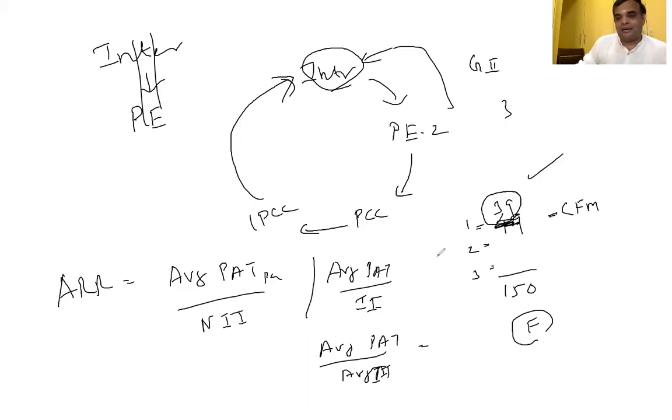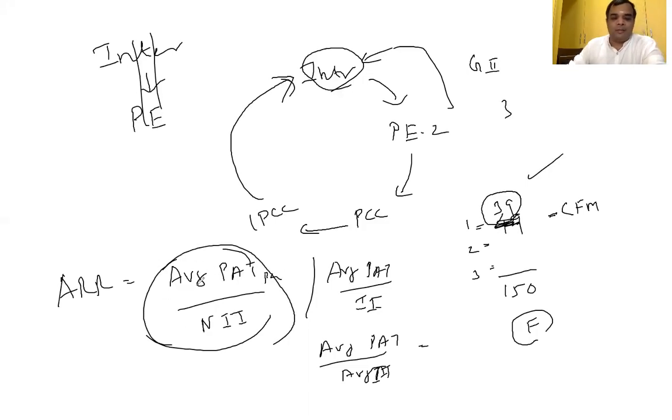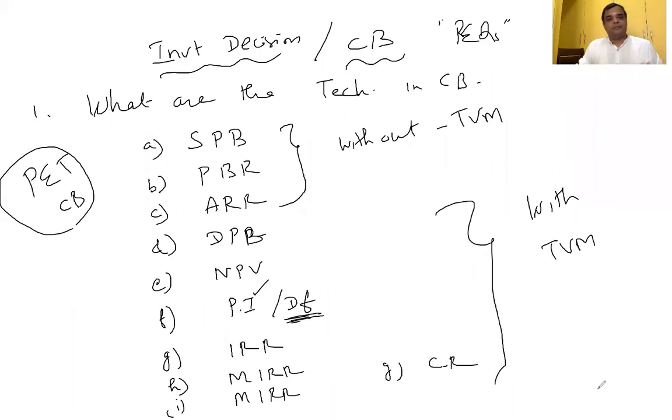Many formulas are there; any one you can apply. Don't get confused based on the past exam question. Now we have uniformly taken average profit after tax divided by net initial investment in all problems. These are the points you have to remember with respect to project evaluation techniques. Next question.